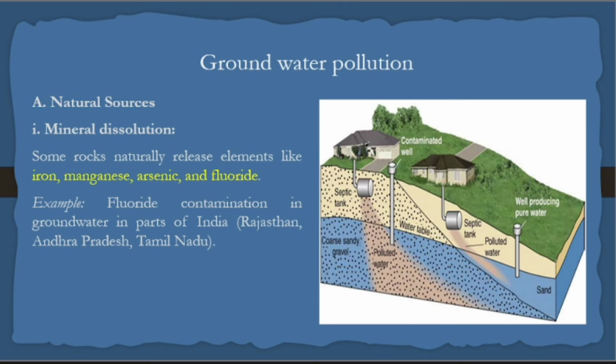There are two sources. One is the natural source of groundwater pollution. The next one is the human-made source of groundwater pollution. Does nature create pollution? Yes. Nature itself pollutes the water. Iron and manganese are taken from Bellary district. They have been mining for more than 100 years. Not one day or two days, they have been mining for 100 plus years.